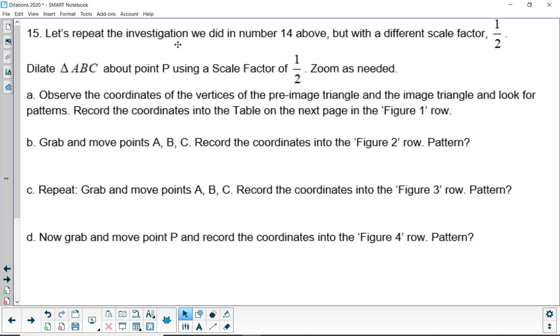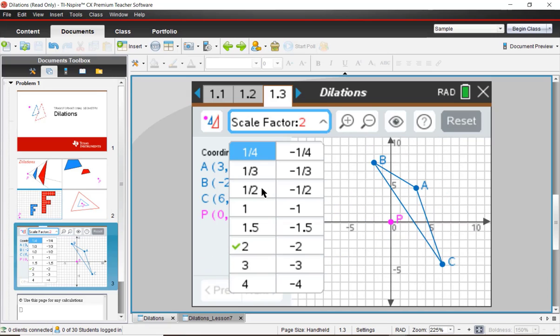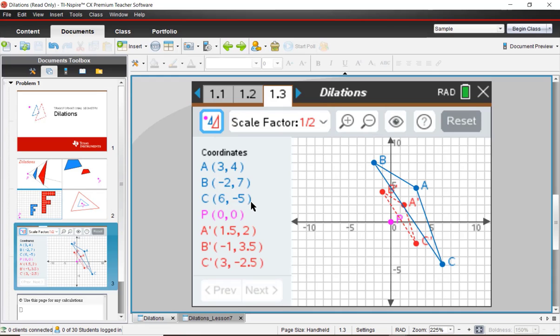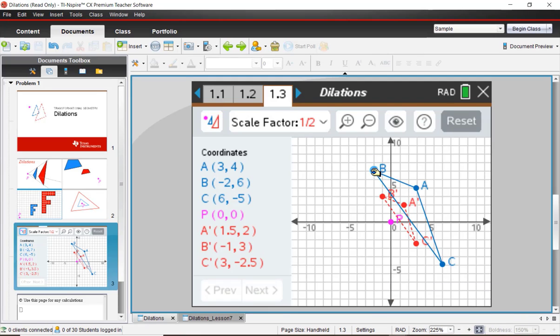Number 15, we're going to repeat the investigation we did, but with a different scale factor, this time 1/2. And we're going to go a little bit quicker, so pause as needed. So we're going to reset, change the scale factor to 1/2, dilate, and record the coordinates. Part B asks us to grab and move each of the 3 vertices.